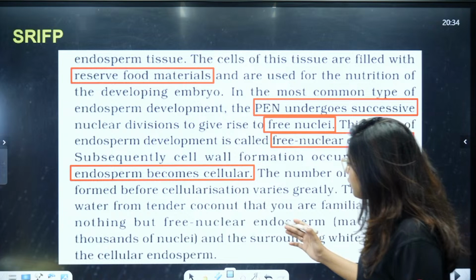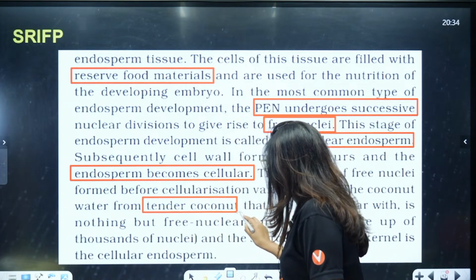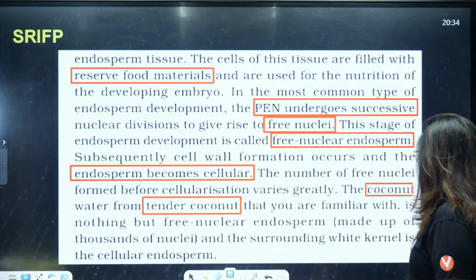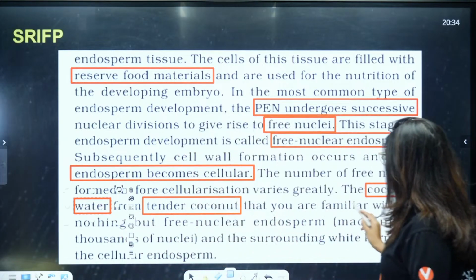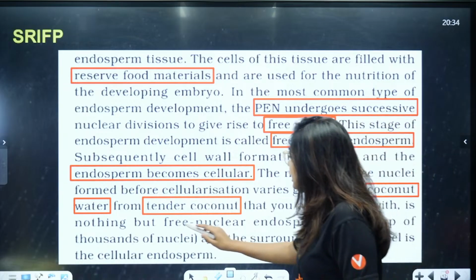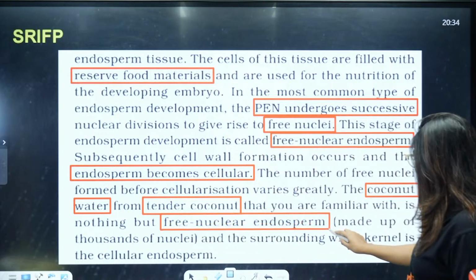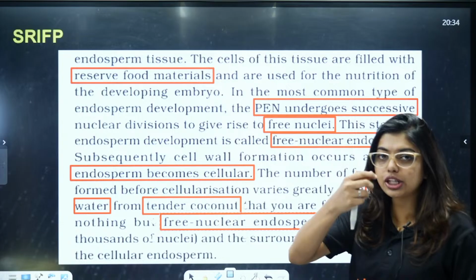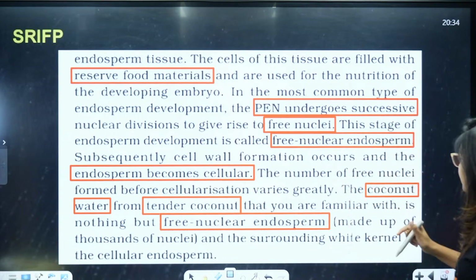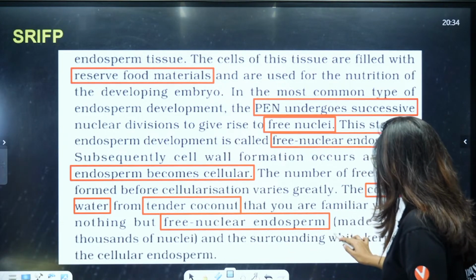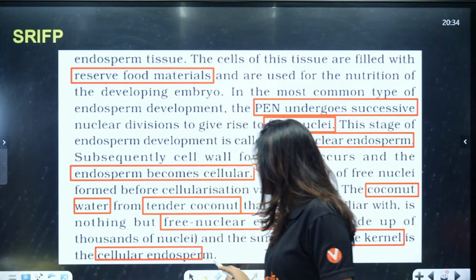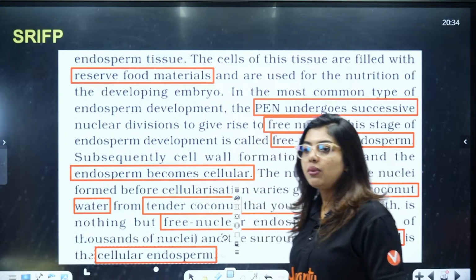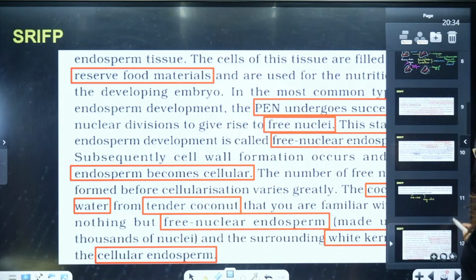The water from the tender coconut that you are familiar with is nothing but free nuclear endosperm, and the white kernel that we eat, the surrounding white part, is the cellular endosperm. This is very, very important. Clear? What do you call it in your language? Tell me in the chat.